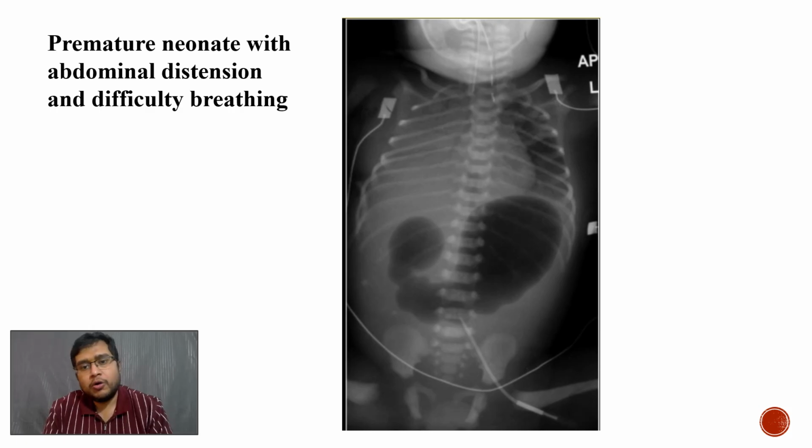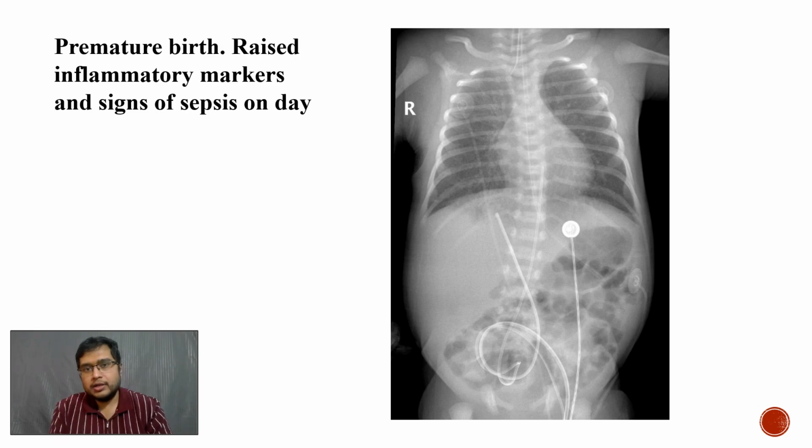So this is a case of esophageal atresia with tracheoesophageal fistula, duodenal atresia, meconium peritonitis, and respiratory distress syndrome, and everything started with our knowledge of lines and tubes. So coming to another case of a premature neonate who is presented with signs of sepsis. So as now you have understood the importance of lines and tubes, let me get another case of lines and